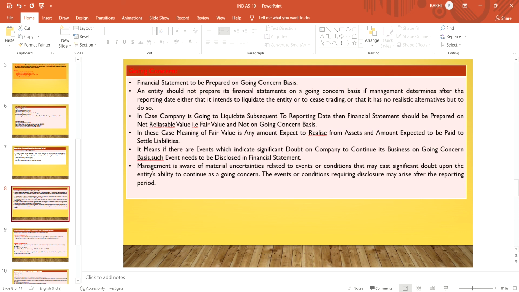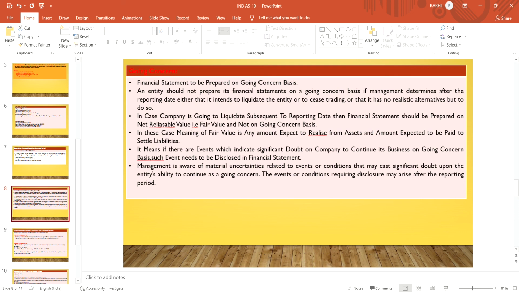Means whatever the company gets at the time of liquidation by selling its assets is the expected amount to realize, and that is the NRV for the company in case of liquidation. And what the company is required to pay to settle its liabilities, that is the fair value in case of liquidation.